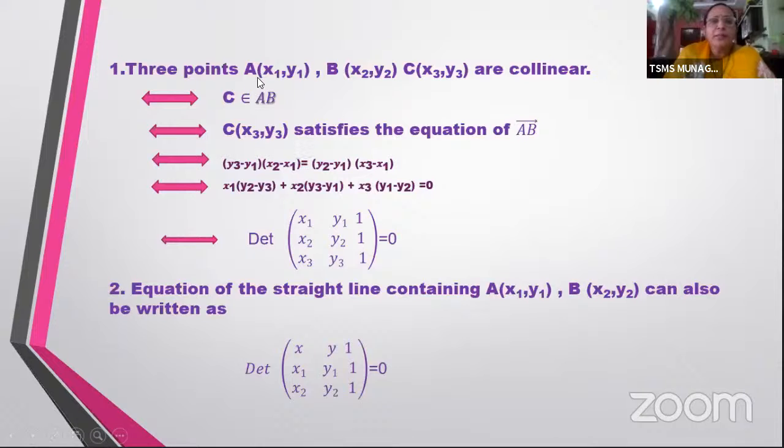What you have to do here? Simply form the equation of the line passing through A and B. You will get an equation called AB bar. Now, in this AB bar equation, you substitute the third point C and see whether it satisfies the equation or not. If it satisfies, you say that they are collinear. If it is not satisfying, you say they are not collinear.